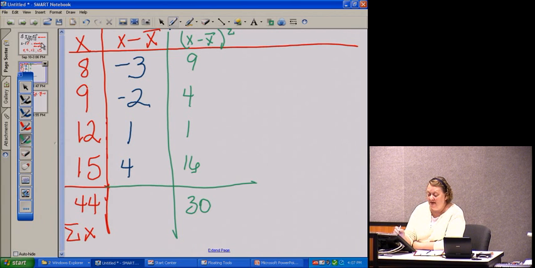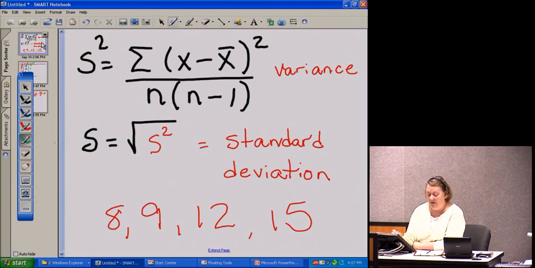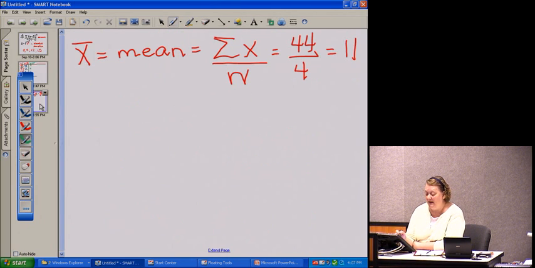So back to our formula, we've completed that top part of the formula. So I'm going to go back here to the last page, and again, rewrite my formula, sum of x minus x bar squared. And that's the sum of that last column, which is 30.